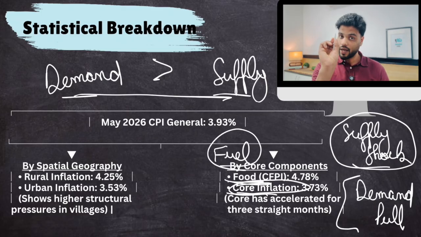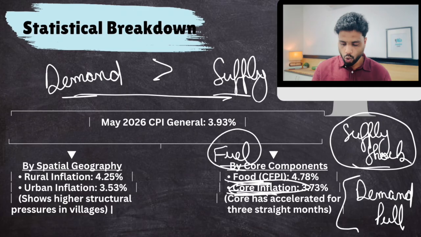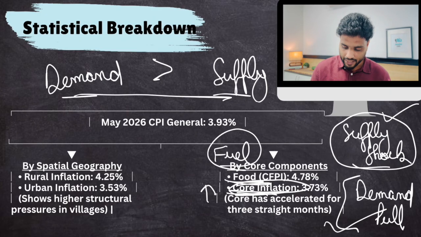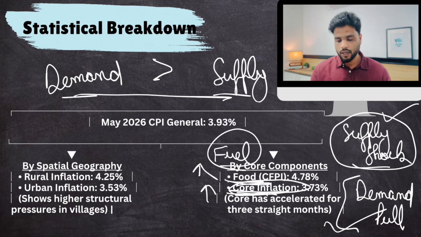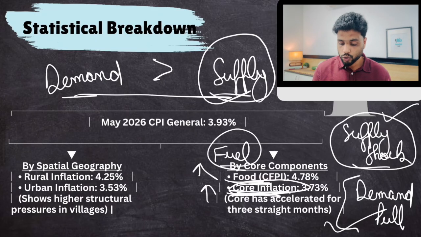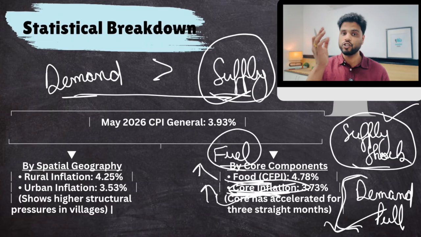So remember this one thing, because this can be asked in your prelims examination. Core inflation is generally driven by demand pull factors, and food and fuel are generally driven by supply factors. Just remember this fact. Now, if both are rising, then that means the visible supply shock factors are definitely there because of Strait of Hormuz and all. But now we are also witnessing demand pull factors as well because core inflation is rising.